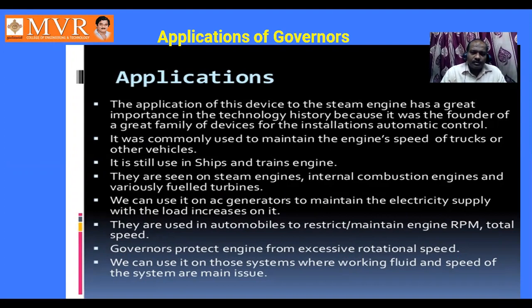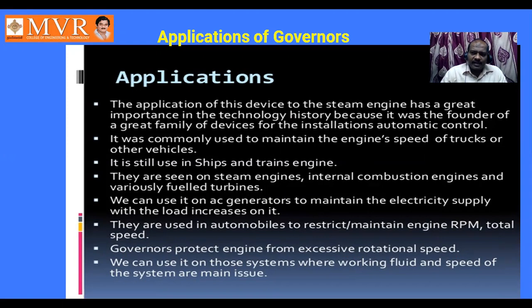We can use it on those systems where working fluid and speed of the system are the main issue. So they have given a broad definition here. Overall, it can be used in steam engines, automobiles, internal combustion engines, ships, and AC generators, and to control the RPM of an engine.